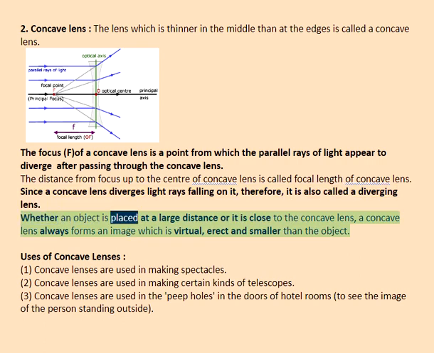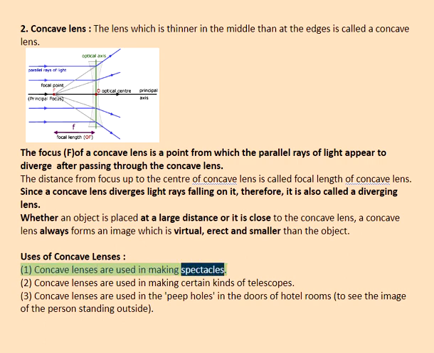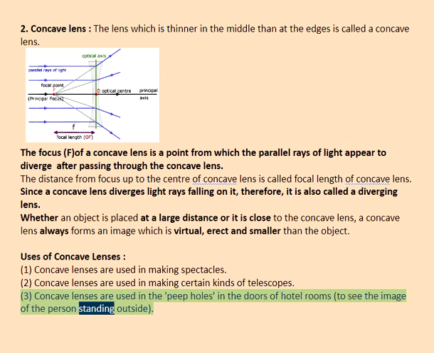Whether an object is placed at a large distance or it is close to the concave lens, a concave lens always forms an image which is virtual, erect and smaller than the object. Uses of concave lenses. 1. Concave lenses are used in making spectacles. 2. Concave lenses are used in making certain kinds of telescopes. 3. Concave lenses are used in the peepholes in the doors of hotel rooms to see the image of the person standing outside.